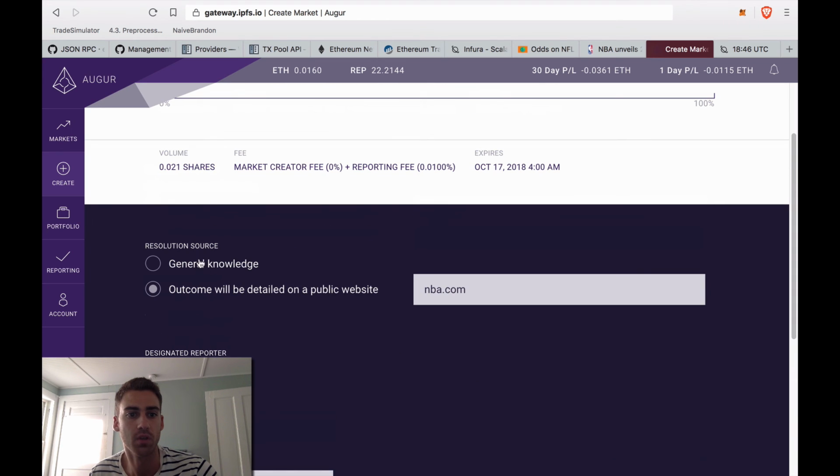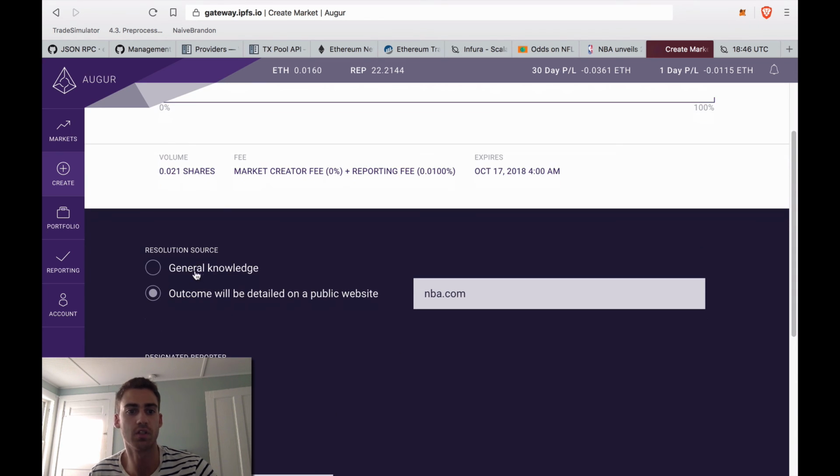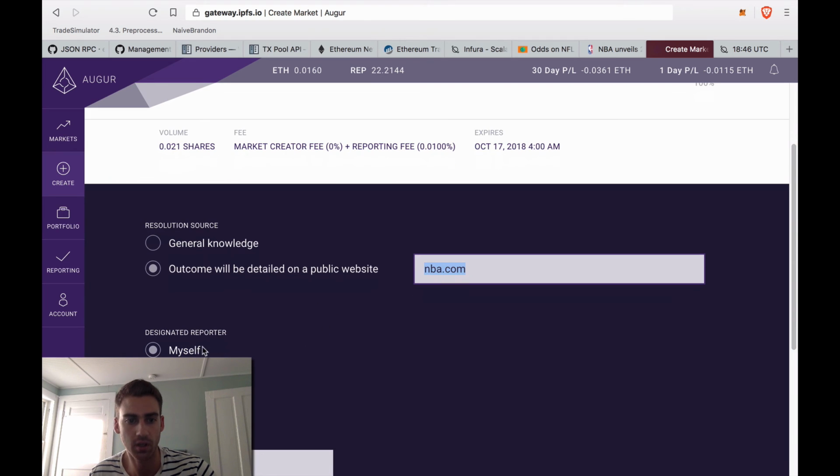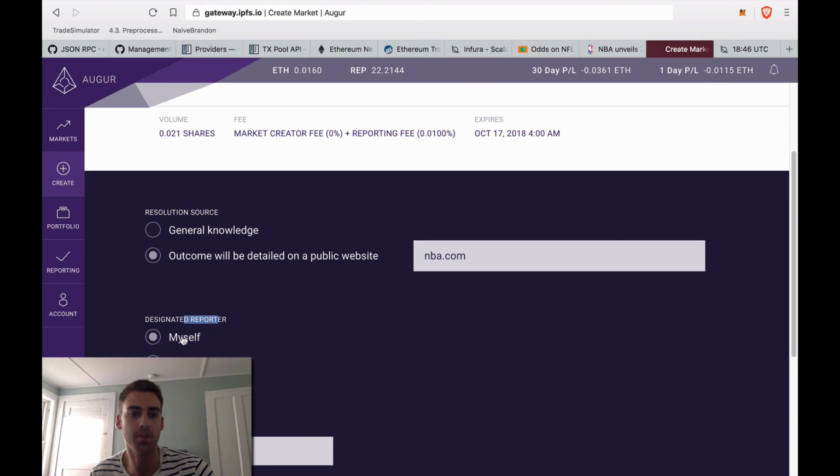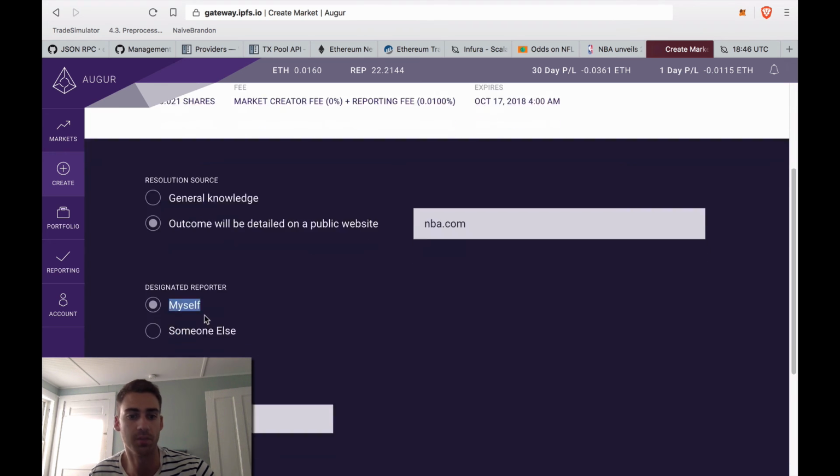You need to give it a source on how we know who won the game, and it will be reported by NBA.com. I will designate myself as reporter, and that means I will be putting up reputation tokens to make sure that I do not report the wrong outcome, or else I'll be penalized.